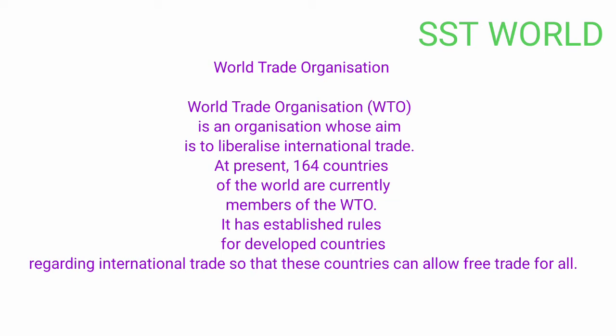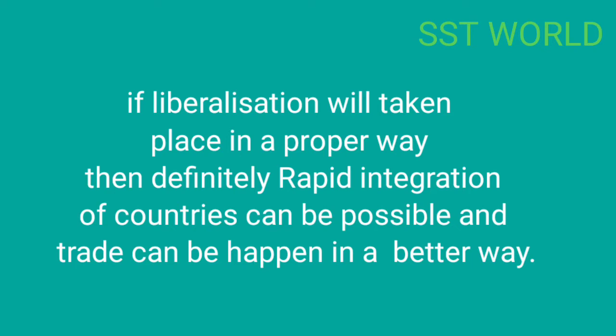At present, 164 countries of the world are members of the WTO, or World Trade Organization, and it has established rules for developed countries regarding international trade, so that these countries can allow free trade for all. Did you understand? So if free trade is there, then what will happen?